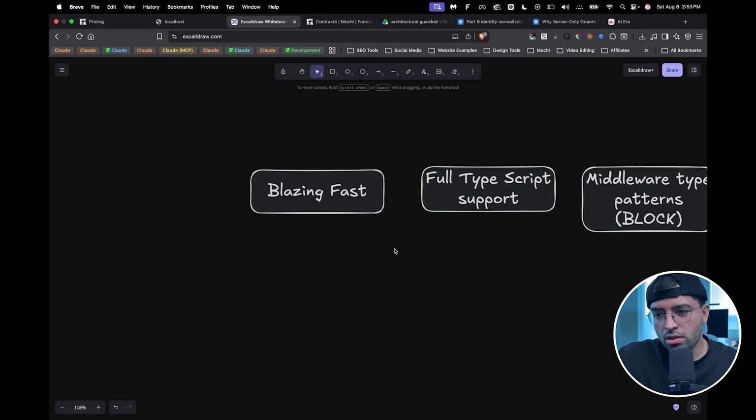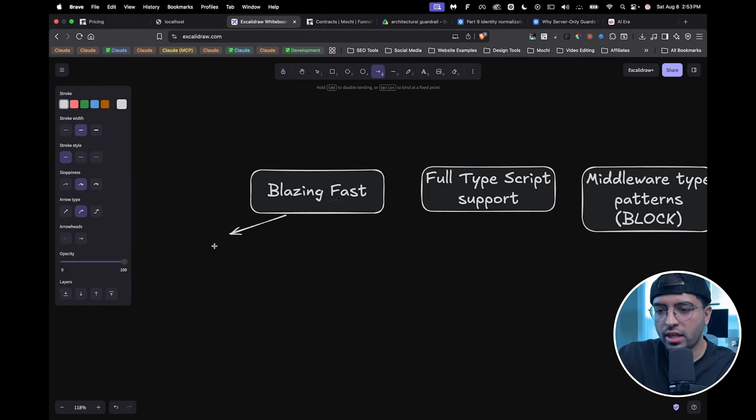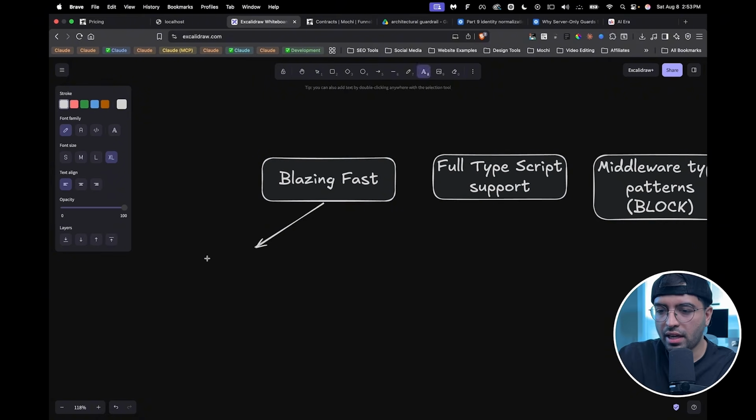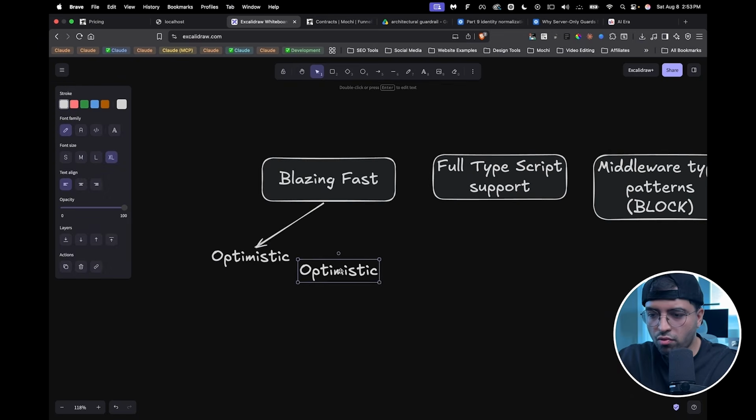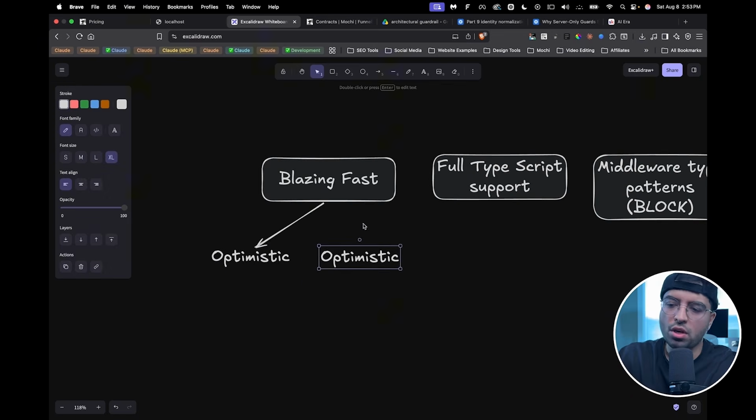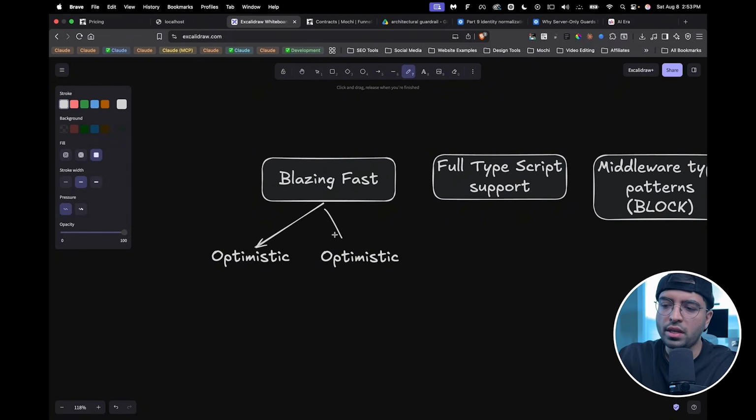And so here are some things I had in mind when I wanted to build Mochi. And the architectural guardrail was derived from that. So the first thing is the app needs to be blazing fast. Like I wanted it to have some sort of optimistic approach, right? That means the user should feel like everything is just weirdly too fast, even switching between pages. Now, the first render pretty much depends on the speed of your network, so I can't really control that.